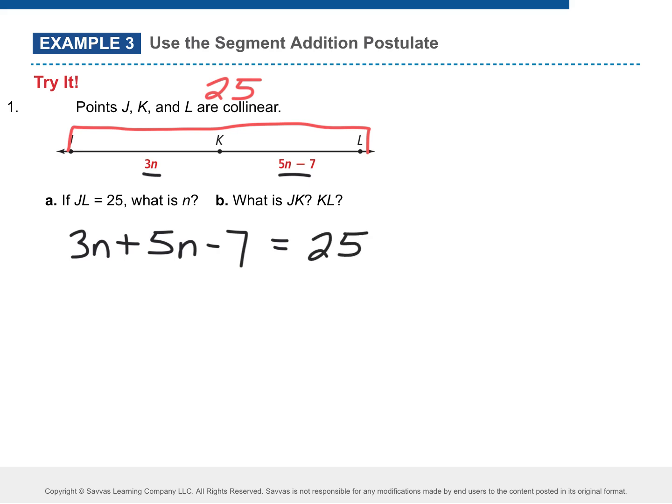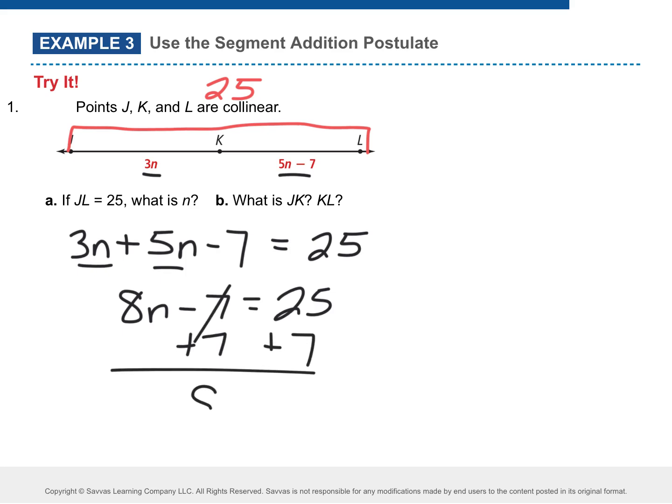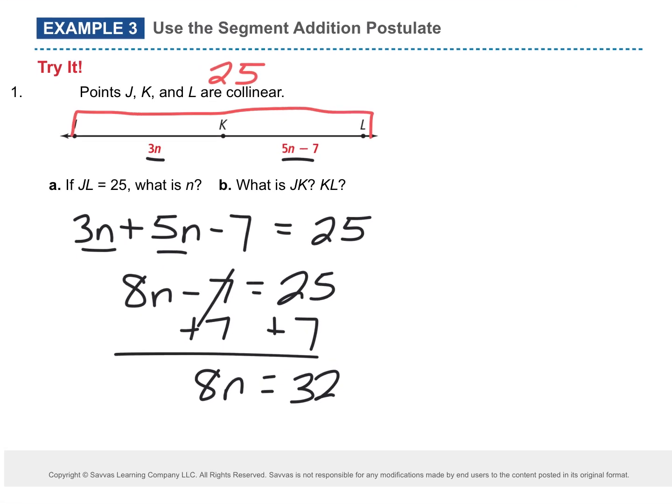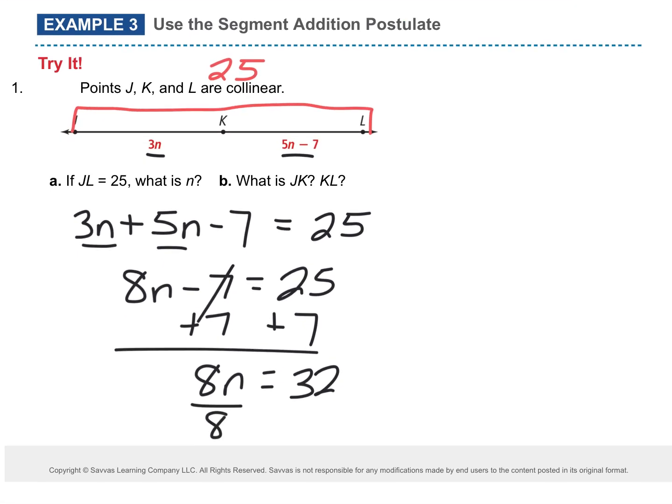How do we solve this? Combine like terms first. What do we have as like terms? 3 and 5 gives us 8n minus 7 equals 25. What's next? Plus 7 over, make it a positive. Yep, plus 7. 25 plus 7? 32. Last step. Divide by 8. n equals 4. Did we answer A?